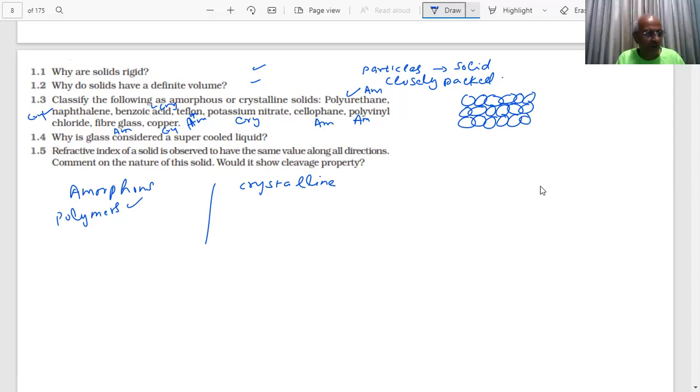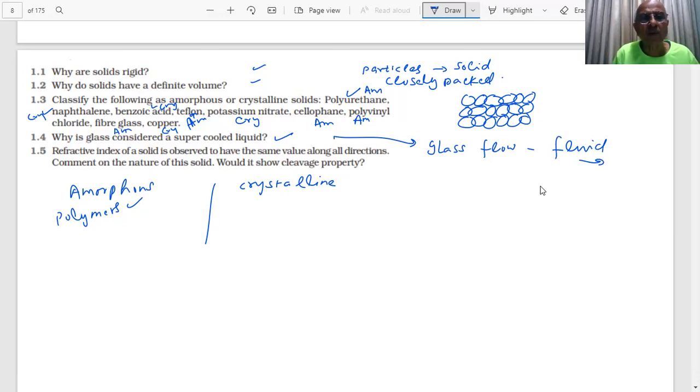So we can identify what type of substances are there. There are two types of solids which we told you, amorphous or crystalline. We can easily identify. Why is glass considered to be a super cooled liquid? Because the glass can flow. Glass can flow, so it is like a fluid.